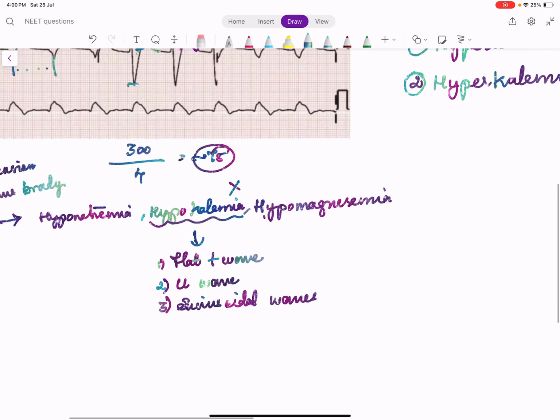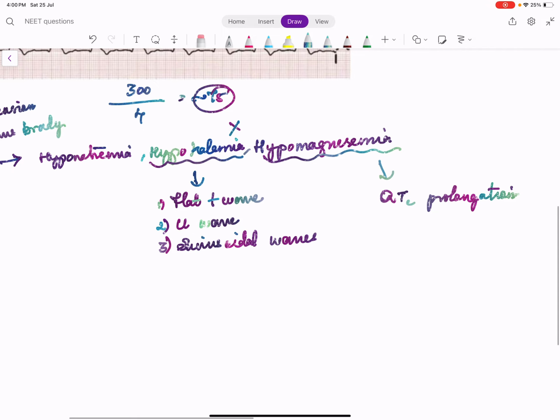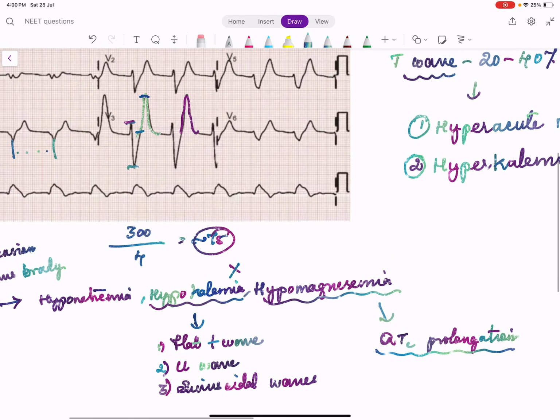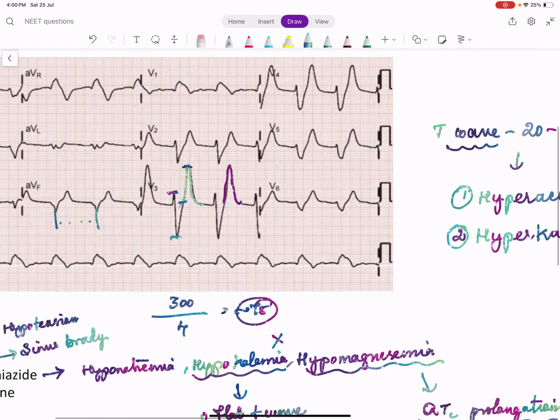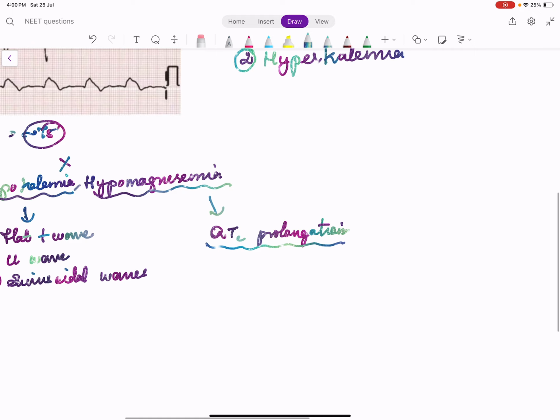What does hypomagnesemia manifest with? It manifests as QTc prolongation. Again, in one video we were discussing the causes of QT prolongation. First, how will you say QT is prolonged? There are many formulae to calculate QT, like one formula called Bazett's formula.